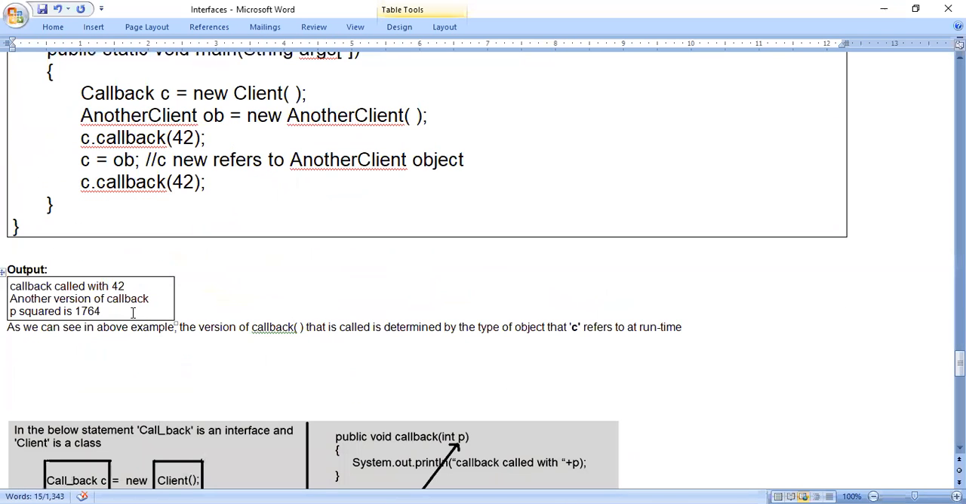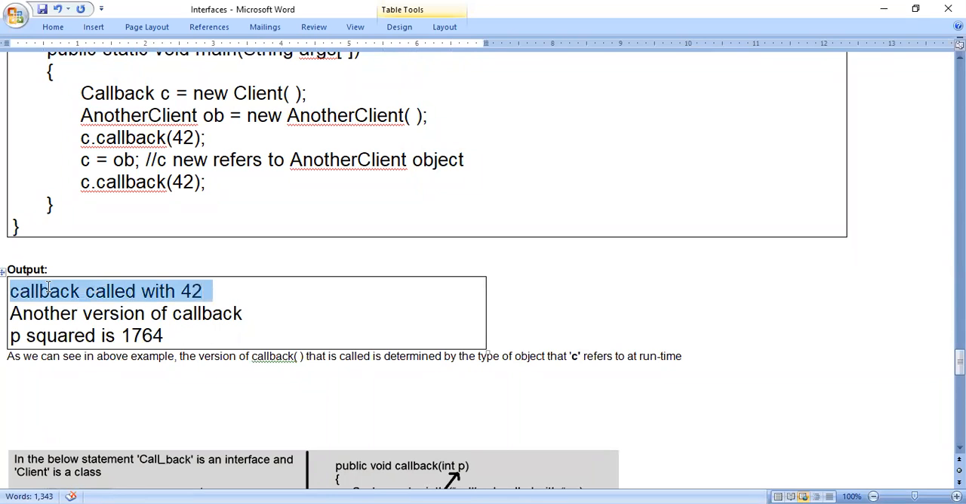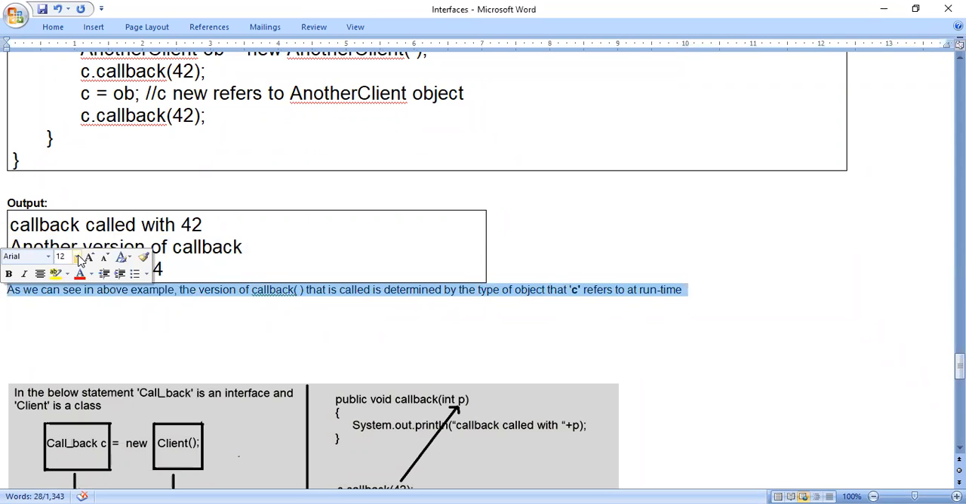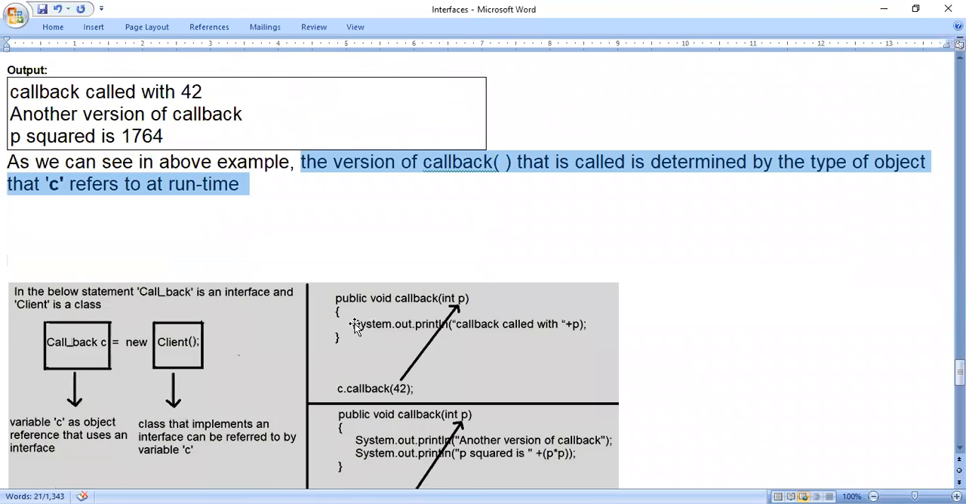Okay, look at the output here. Callback called with 42, another version of callback, p squared is 1764. That is 42 times 42. As we can see in the above example, the version of callback that is called is determined by the type of the object that C refers to at runtime. Whenever we say runtime, it is called runtime polymorphism. In polymorphism, two types are there: compile time and runtime. Compile time polymorphism is like method overloading. Runtime polymorphism is like interfaces and method overriding.